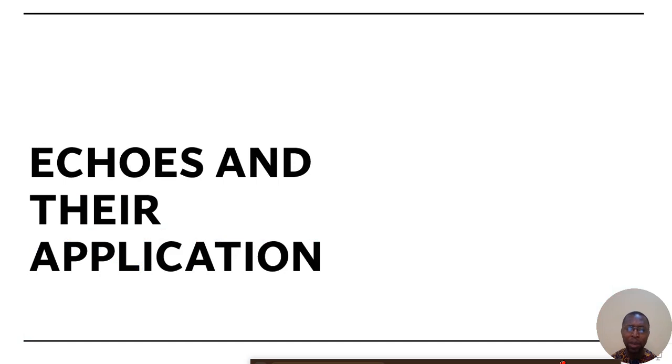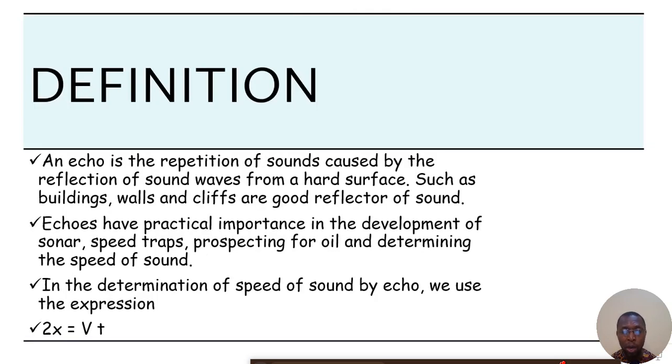Okay, now let's go into another part of sound, which is called echo. We often use this word echo, and that is when we make a sound and we can hear ourselves again, we say that's an echo. So that is just the definition of echo: the repetition of sound caused by the reflection of sound waves from a surface. What happens is that when you make a sound that is echoing, the sound wave coming from you goes and hits a hard surface like a wall and then bounces back, which is called reflection. You reflect back, you can hear yourself.